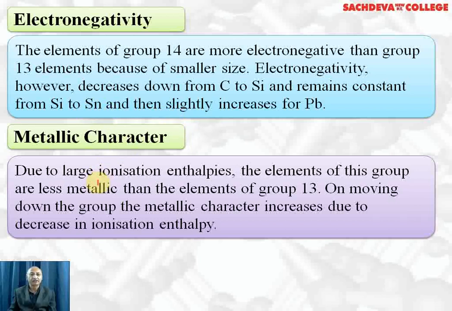Metallic character. Due to large ionization enthalpies, the elements of this group are less metallic than the corresponding group 13 elements. On moving down the group, metallic character increases due to the decrease in ionization enthalpy, whereas non-metallic character decreases due to the decrease in electronegativity.